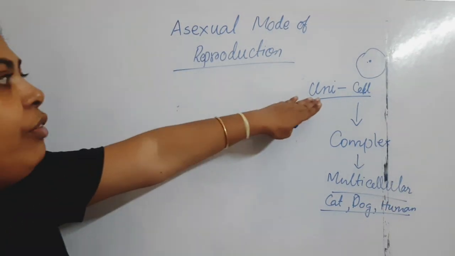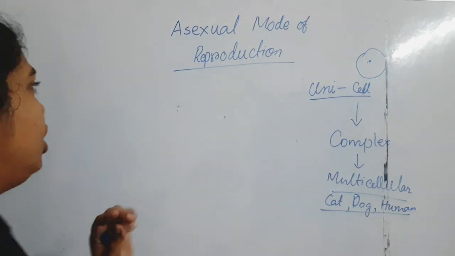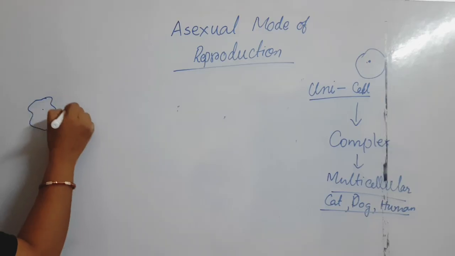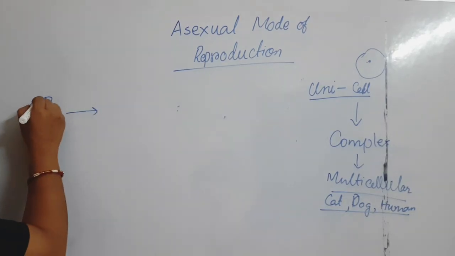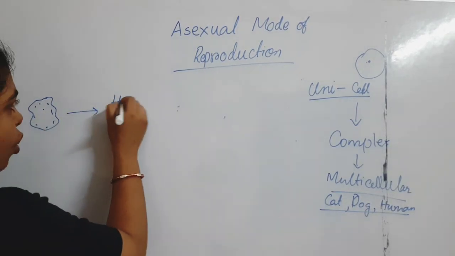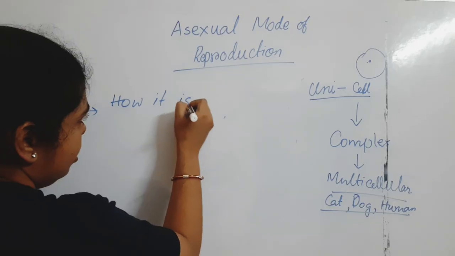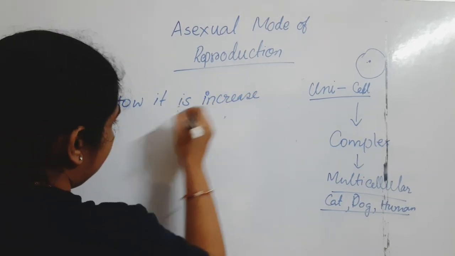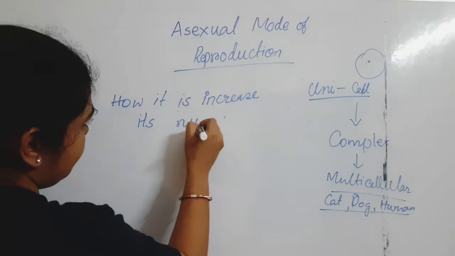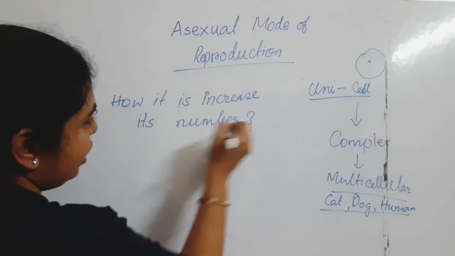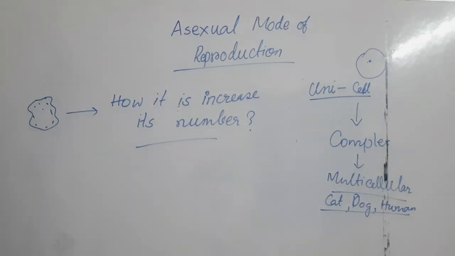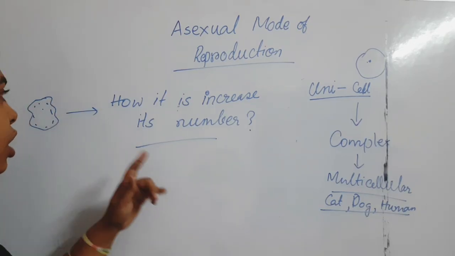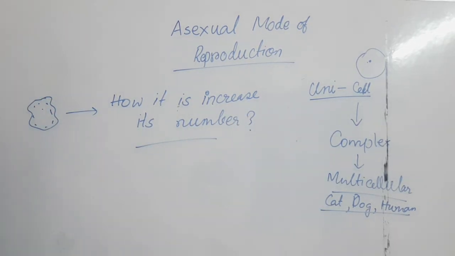First we start with unicellular organisms. Assume that is amoeba. Do you ever think how the amoeba is going to increase its number? There is some process through which the amoeba can reproduce, though it is a unicellular organism.